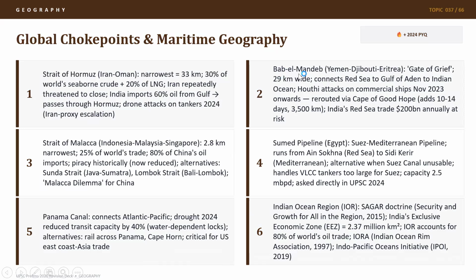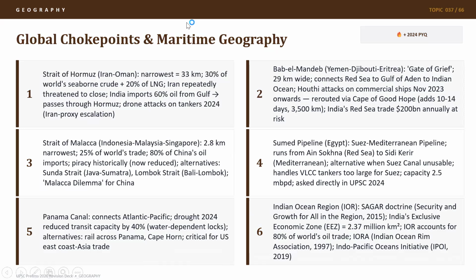Then we have another very important strait, which is Bab-el-Mandeb, between Yemen, Djibouti, Eritrea. It is called the Gate of Grief because it has a lot of piracy problems from the Somalian coast. At its narrowest, it is 29 kilometers wide. It connects the Red Sea to the Gulf of Aden and then to the Indian Ocean. The Houthi attacks on commercial ships have happened from November 2023 onwards. In fact, our marine commandos have also taken various operations to free our ships and to maintain freedom of navigation, which are called FONOPs.